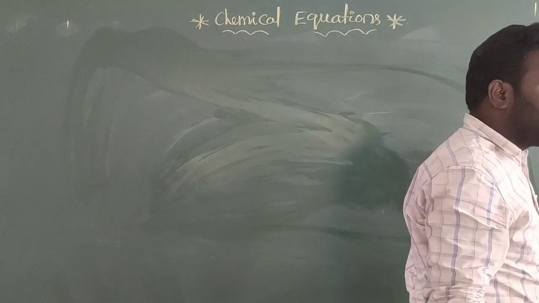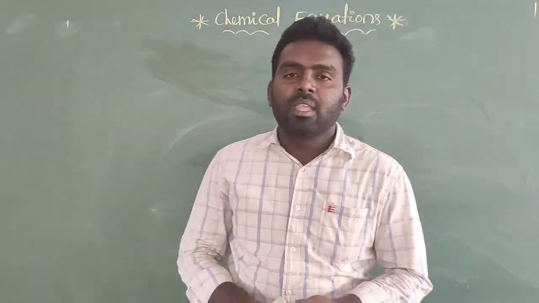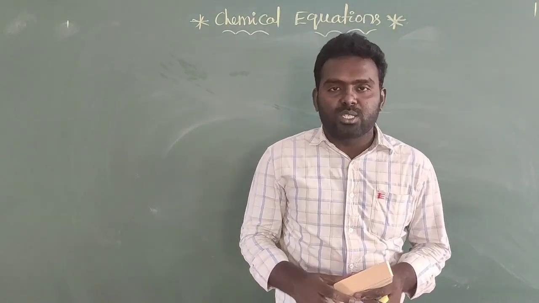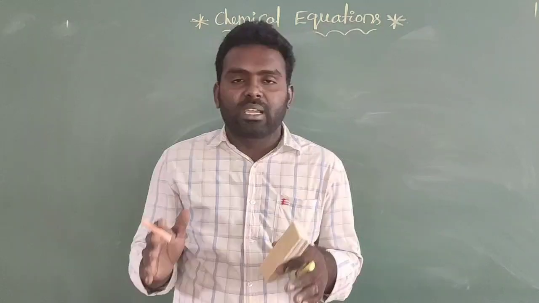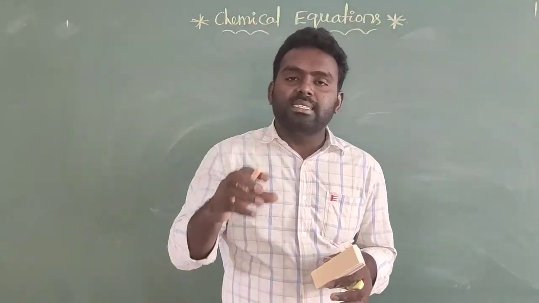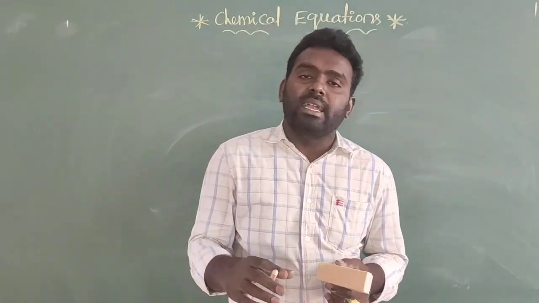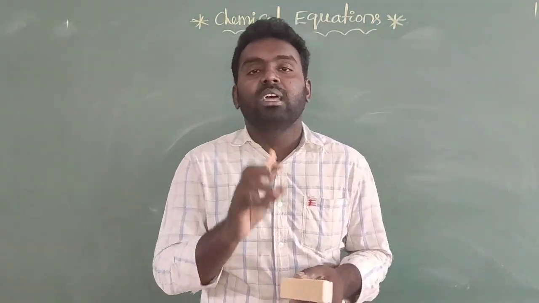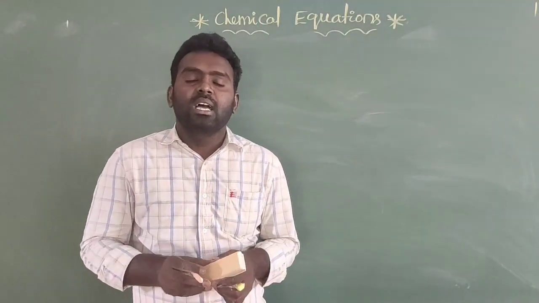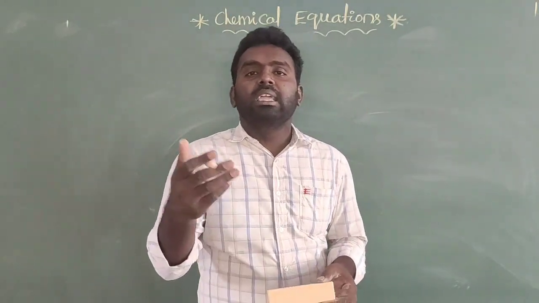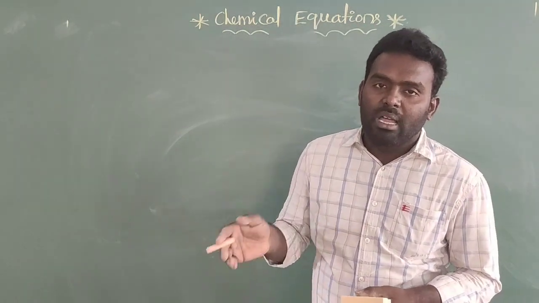First, how many atoms are present on the reactant side, that many atoms are compulsorily equal on the product side. When we are balancing a chemical equation, whichever side is deficient in the number of atoms, on that particular side you can multiply with a suitable integer value. You will take only even numbers. By multiplying with even numbers, easily we will get the balancing of that equation.